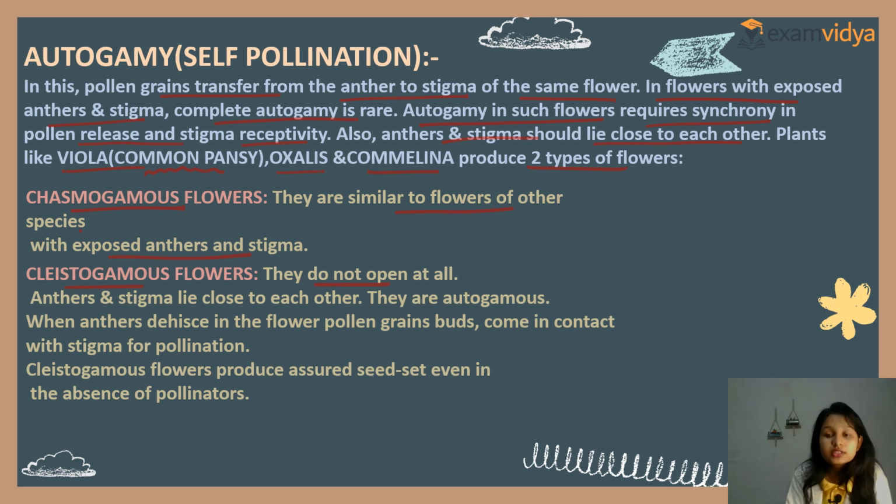Chasmogamous flowers open and expose their anthers and stigma, so anthers and stigma lie close to each other. When the anther dehisces in the flower, pollen grains come in contact with the stigma for pollination. Cleistogamous flowers produce assured seed set even in the absence of pollinators. Clear? So this is all about autogamy.